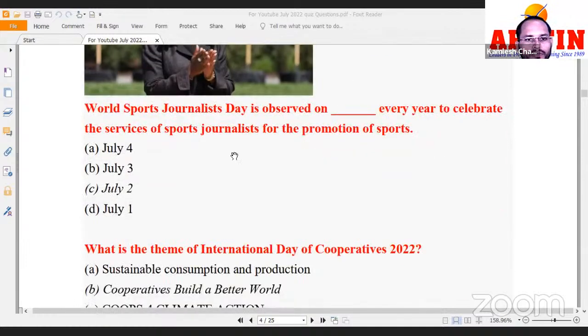All right. Next, World Sports Journalist Day is observed on dash every year to celebrate the services of sports journalists. That this falls on 2nd of July.